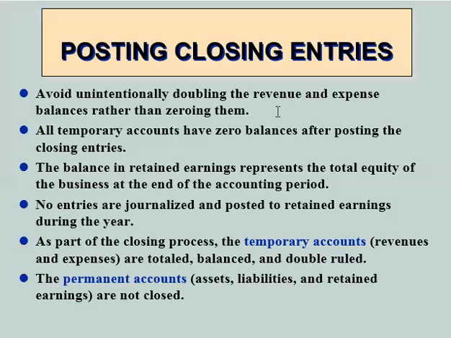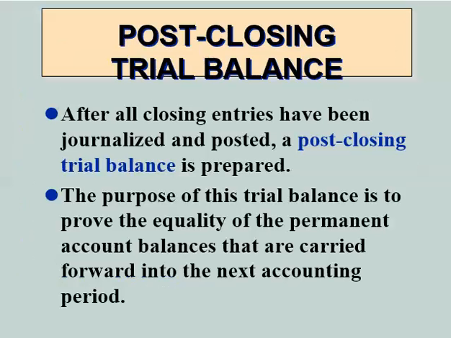After we post those journal entries, all those temporary accounts, those red accounts, should carry zero balances. We are not posting any entries into retained earnings during the year. And as it says, we're not closing those temporary accounts. After we do our closing entries, we prepare a post-closing trial balance. And I bet you can tell me why we do that. The reason we do that is to make sure our debits equal our credits before we move forward into the next accounting period. Again, we want to try and get a quick idea whether or not everything looks good, and that's one way to go ahead and do that.